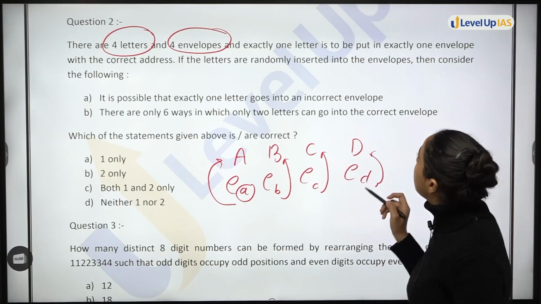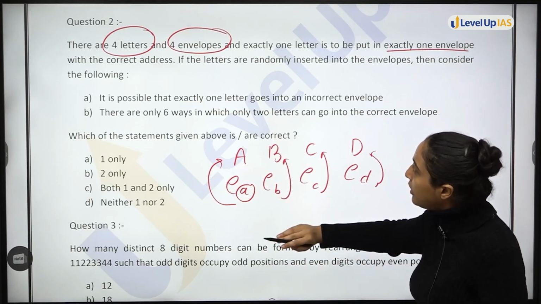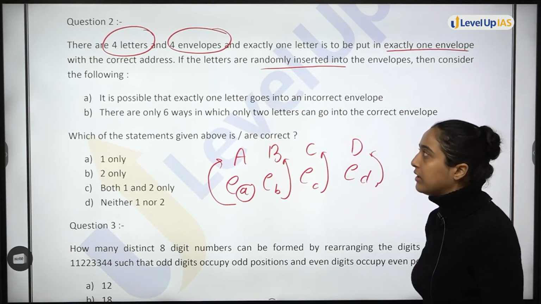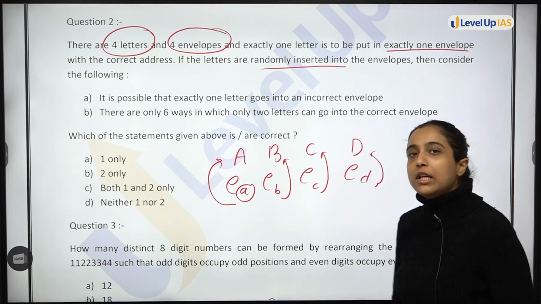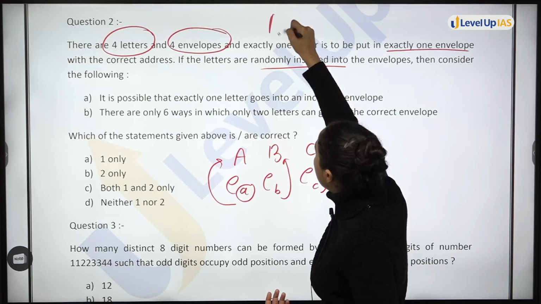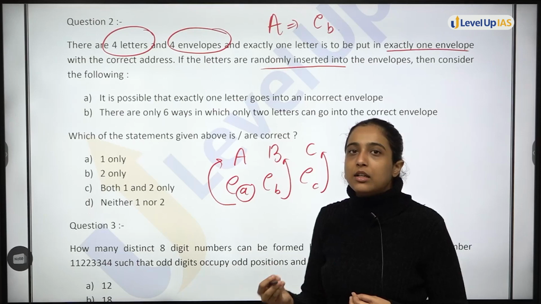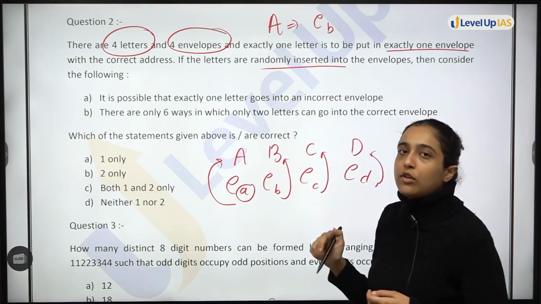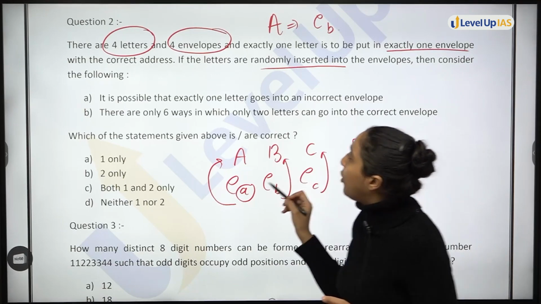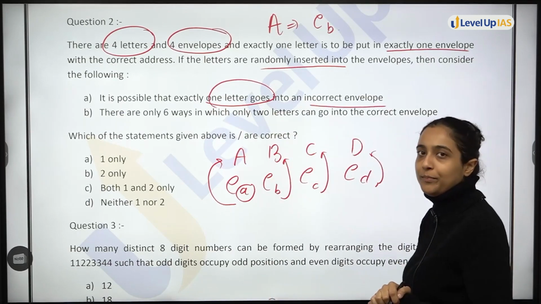Now, exactly one letter is to be put in exactly one envelope with the correct address. The correct address ones we have told. If the letters are randomly inserted into the envelopes, then consider the following. You are inserting the letters randomly. So that means it could also happen that you insert letter A into envelope B. This is also a possibility. You might make a mistake and insert like this. So this is also a possibility. Randomly you are inserting letters in the envelope. It is possible that exactly one letter goes into an incorrect envelope.